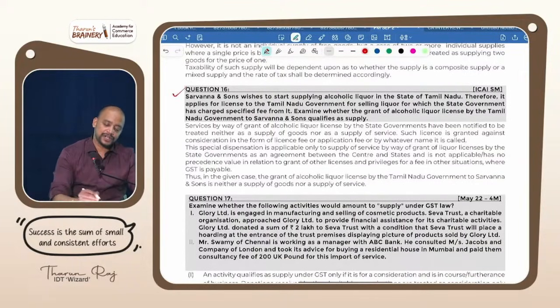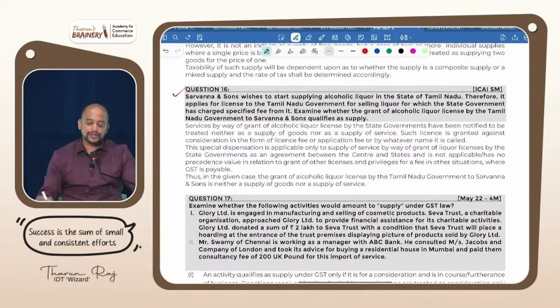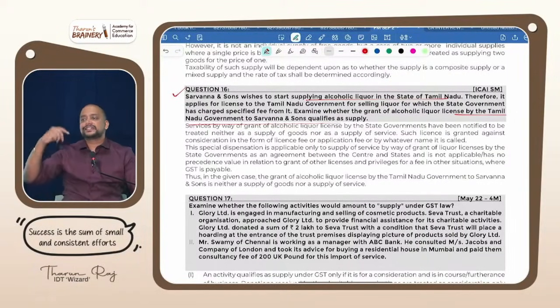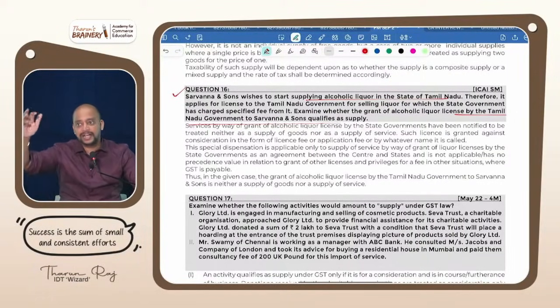Okay, see this question. Saravana and Sons wishes to start supplying alcoholic liquor in the state of Tamil Nadu. Therefore, it applies for a license to the Tamil Nadu government for selling the liquor, for which the state government has charged a specified fee from it. Examine whether the grant of liquor license by the Tamil Nadu government to Saravana and Sons qualifies as supply. What is your answer? No. Grant of liquor license will come under exclusion from supply. It will not be chargeable to GST.